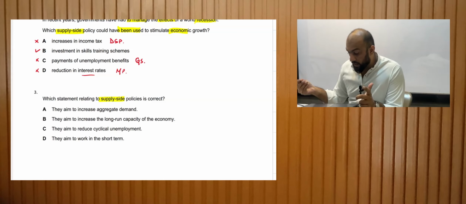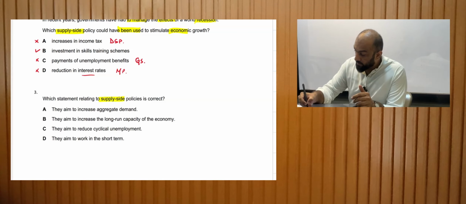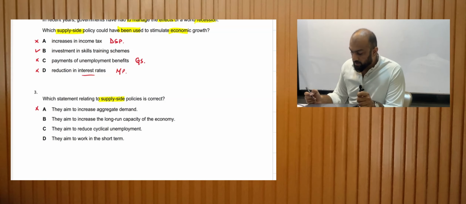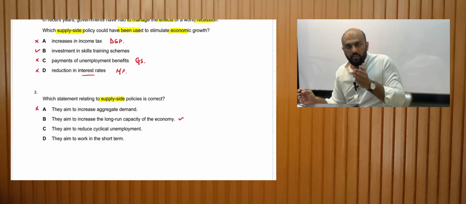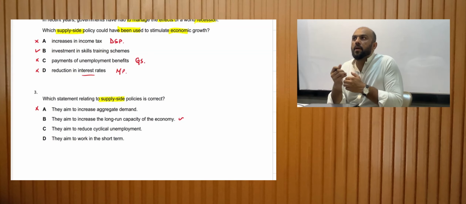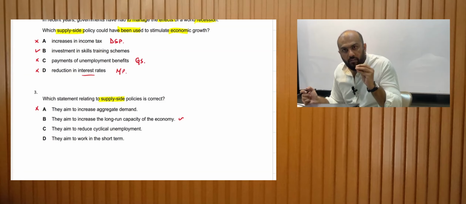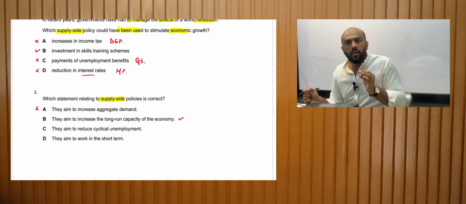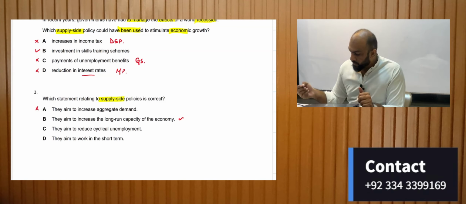What is the aim of supply side policy? The aim is to increase aggregate demand. This cannot be the answer. The aim is to increase the long run capacity of the economy, which is correct. When we increase the aggregate supply, we are increasing the productive capacity of the economy. The economy which was able to produce 100 cars is now able to produce 120 cars. This would only happen when there is a supply side policy implemented.